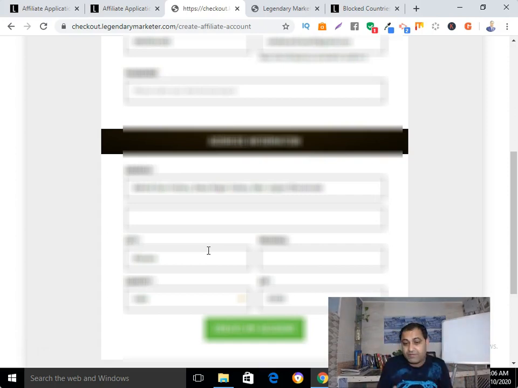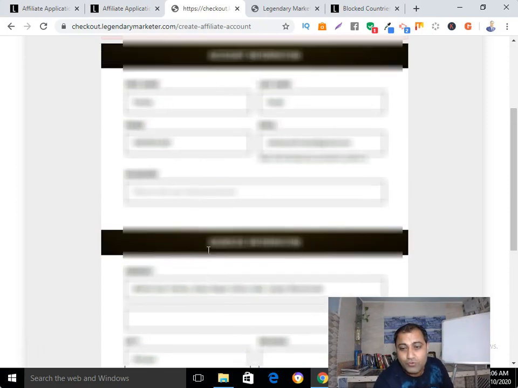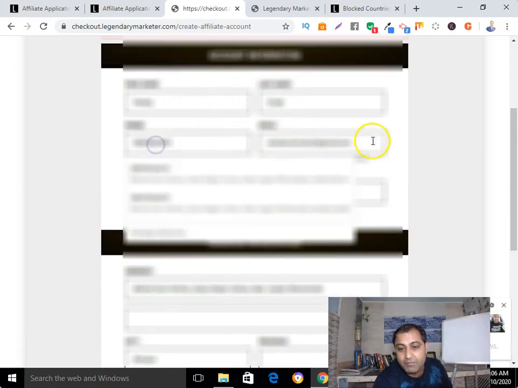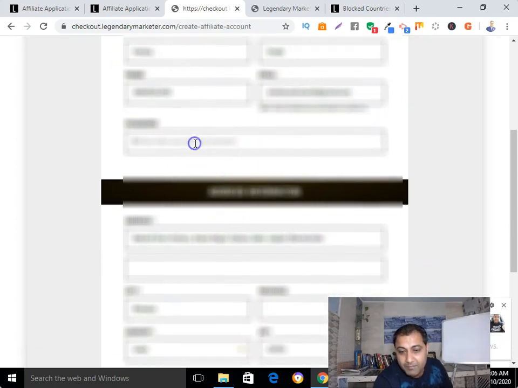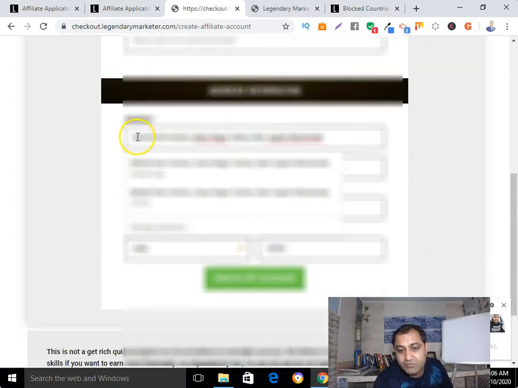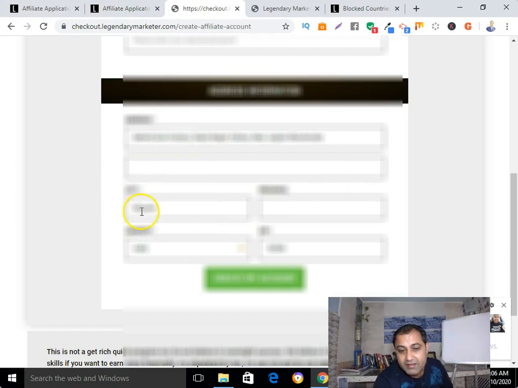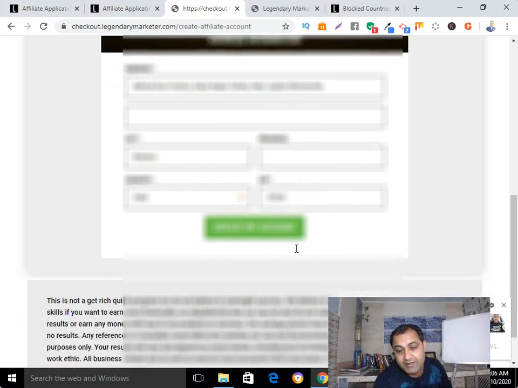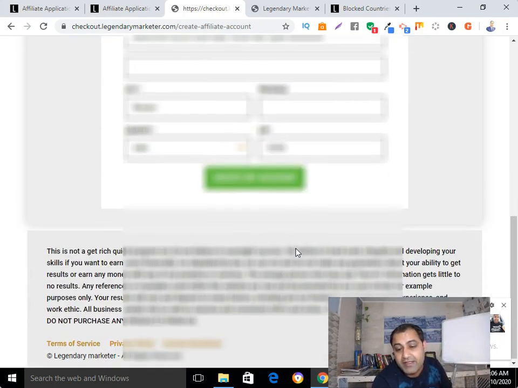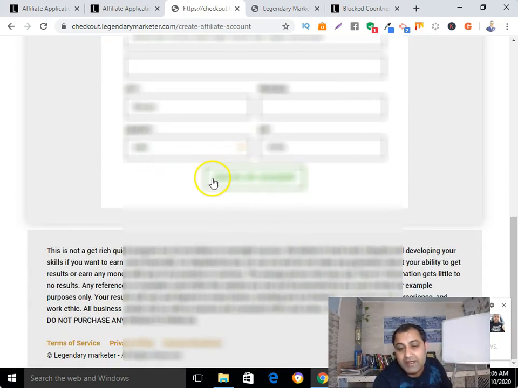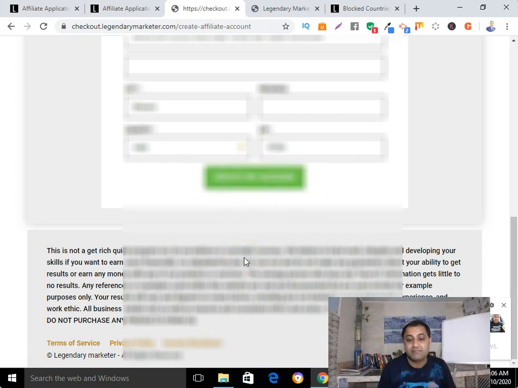But guys, the process is very simple. All you need to do is fill in your first name, last name, phone number, your email address, then password, guys. Then you need to fill in your address and your city, province, country name, and your zip code. And after filling in your information, all you need to do is click create my account. That's it, guys. This is a very simple process.